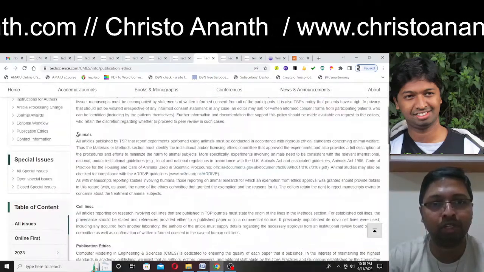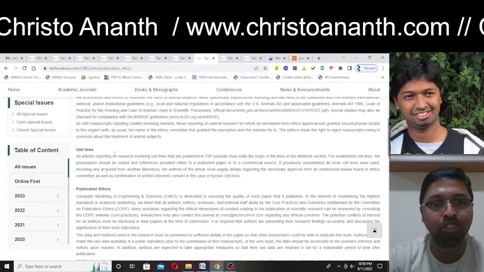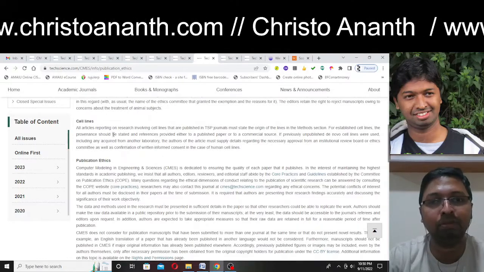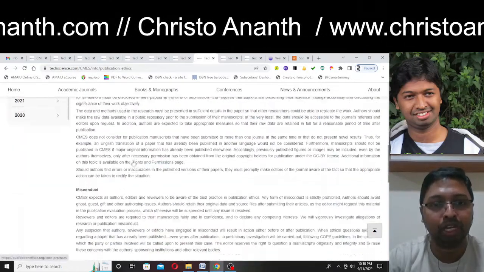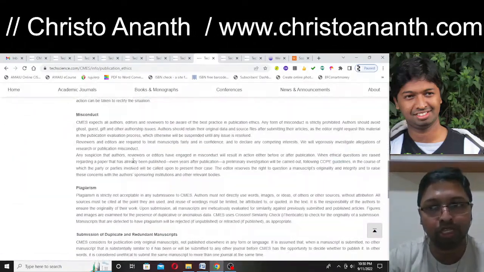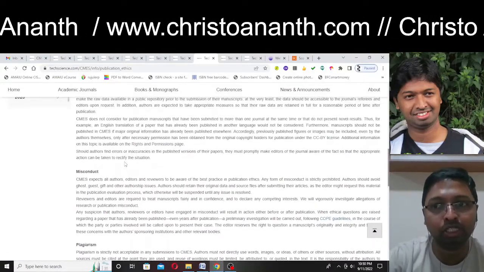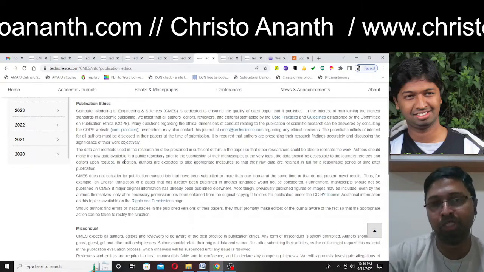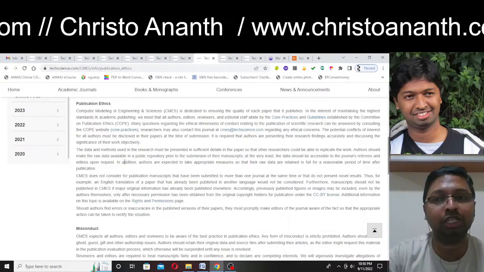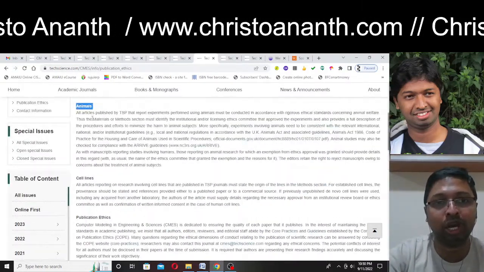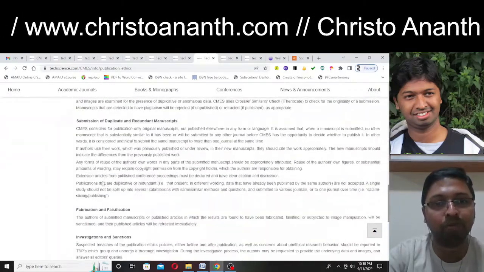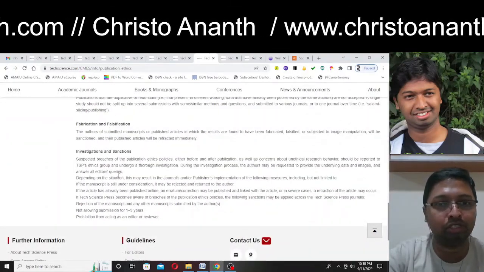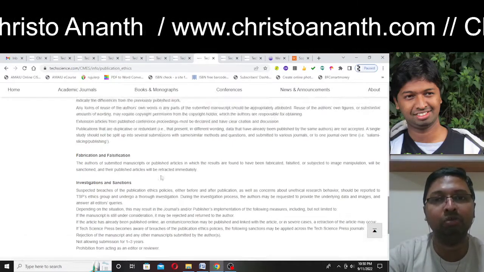For example, when you are including animals in your research, or cell lines, or chemicals, they have a policy associated with each. So make sure you read all these publication ethics related to animals, cell lines, and chemicals as well. And fabrication and falsification are not approved by this journal.